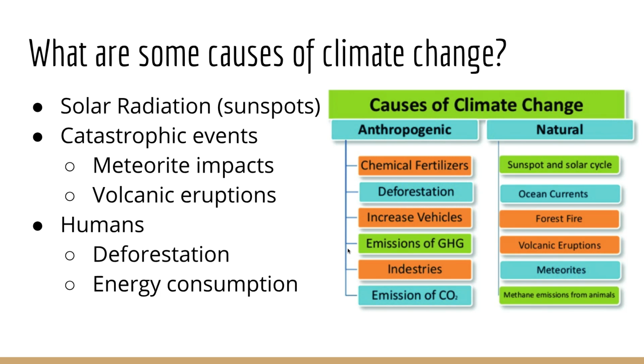If we're looking at the causes, there are two different types. Anthropogenic causes are because of humans, something that we're doing. And then natural causes are things that happen over time regardless of whether humans are here or not.